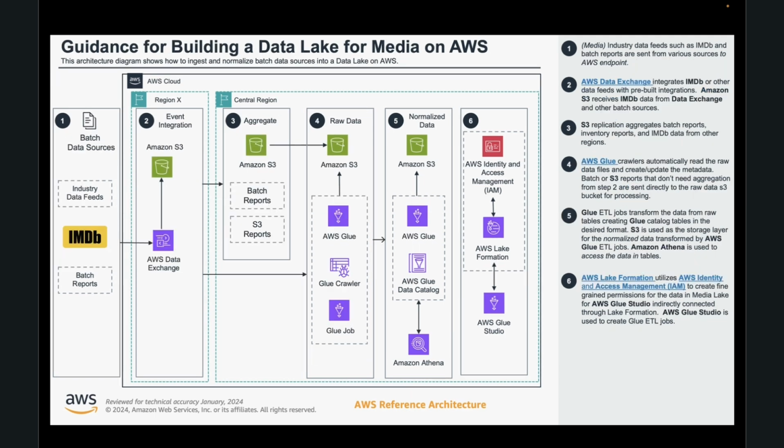In this reference architecture, you take batch data, such as industry data feeds like IMDb, and you save that to S3. You will use Glue to also process this, normalizing the data and allowing you to take this data along with the event data and use it for further purposes.